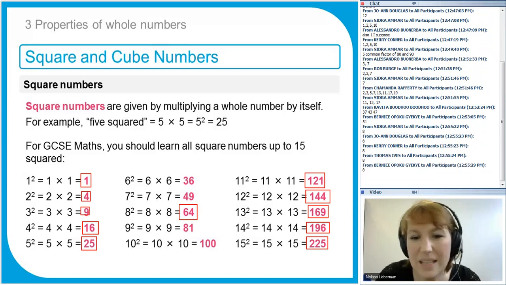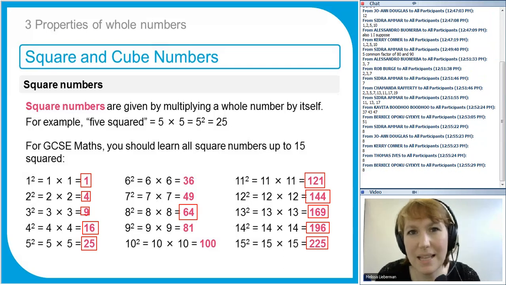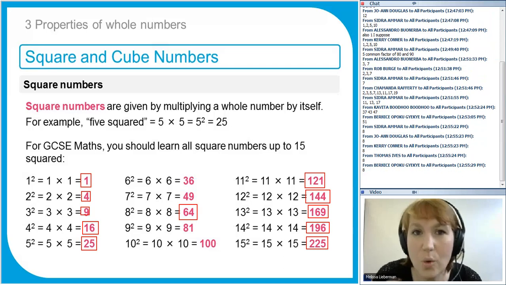So it's this idea of an inverse operation. We talked briefly about inverse operations last lesson. We talked about adding and subtracting being inverse operations, and multiplying and dividing being inverse operations. Squaring and square rooting are inverse operations. So it's the opposite. How do you get back to where you started? Good. Right, we'll look at that in more detail in a moment.